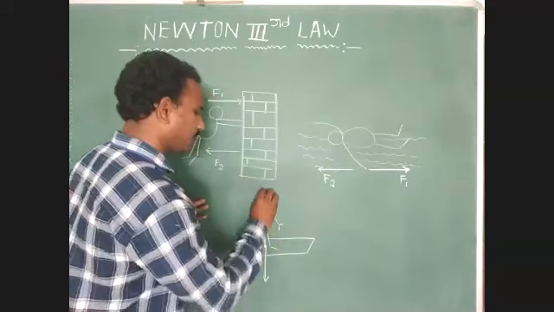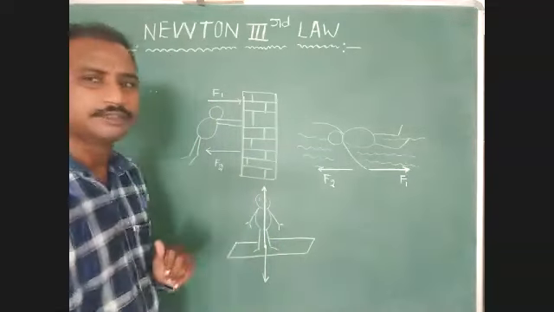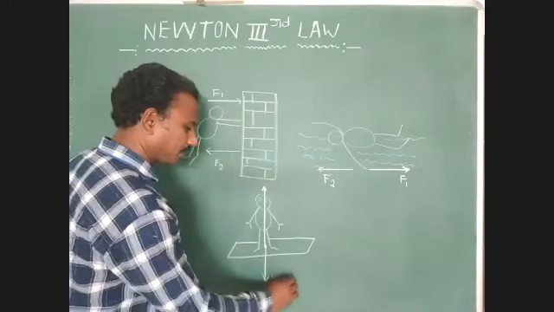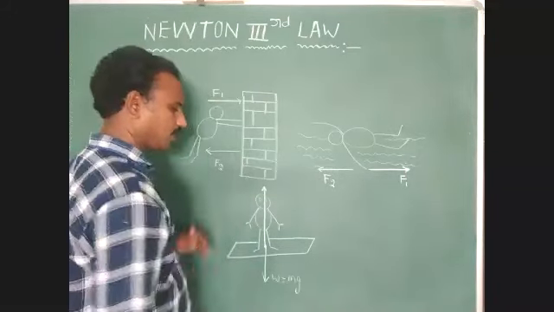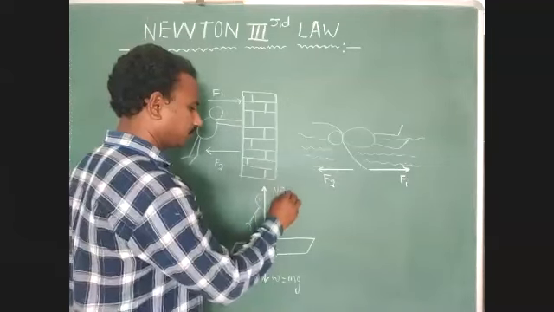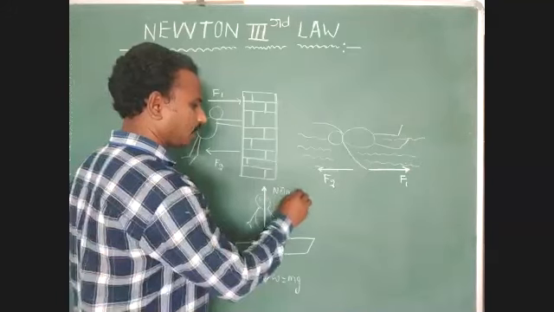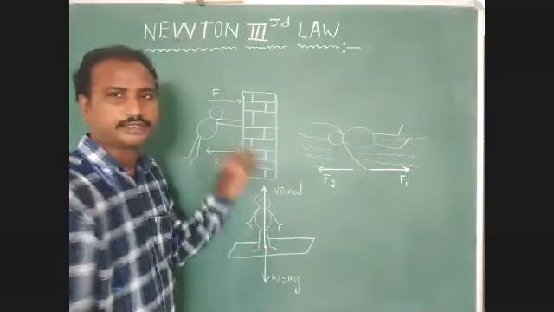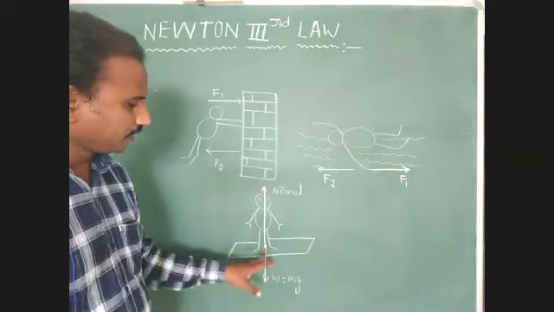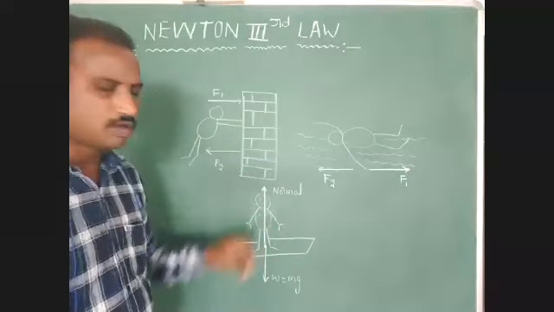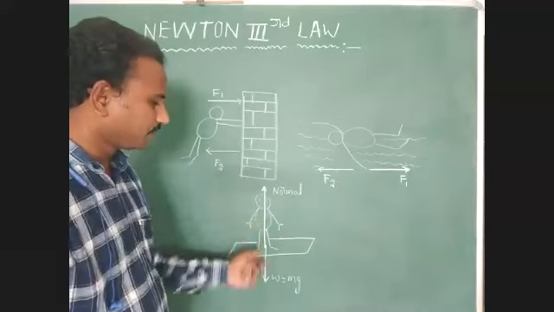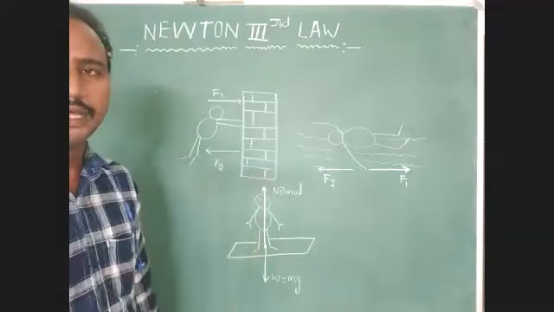In the vertically upward direction. In the downward direction, we represent W equal to mg. In the vertical direction, we represent normal. Both are acting in opposite directions. Weight is a non-contact force. Normal is a contact force. But its direction we can identify. Both are acting in opposite directions.